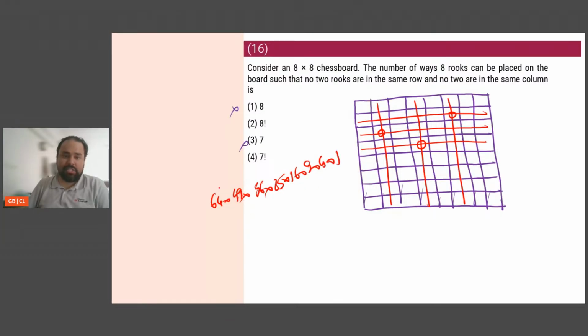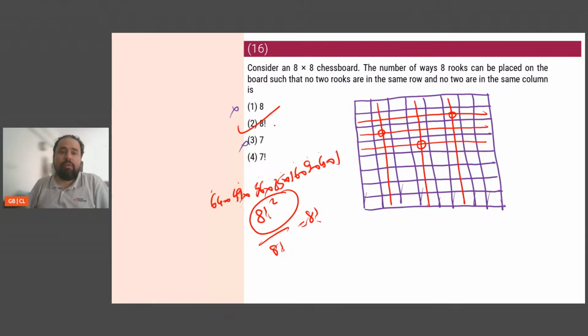So looking at this itself, I can see 8 squared, 7 squared, 6 squared, 5 squared, 4 squared, 3 squared, 2 squared, 1 squared. So it is 1 into 2 into 3 into 4 into 5 into 6 into 7 into 8 whole squared. That's 8 factorial whole squared. Now 8 factorial whole squared takes arrangements into consideration as well. I don't need arrangements, I only need selections. I only need to identify, I don't need to arrange them between themselves. I've done the identification and the arrangement too. So what will be the selection? Divided by 8 factorial. The answer will be 8 factorial, which is option 2.